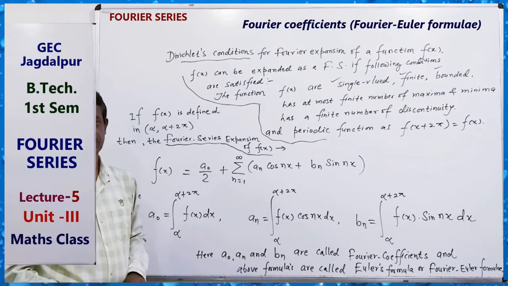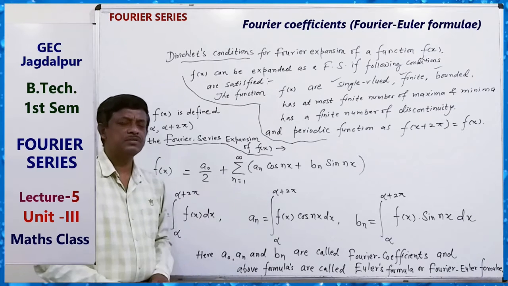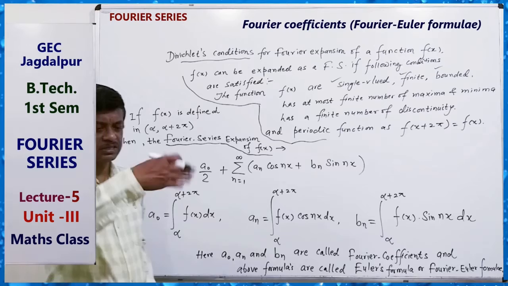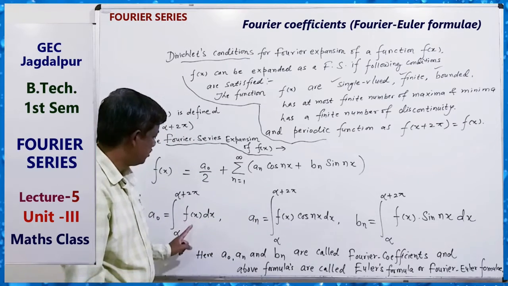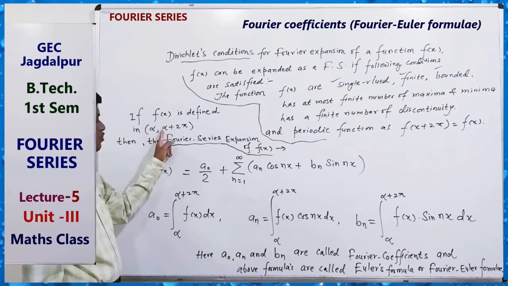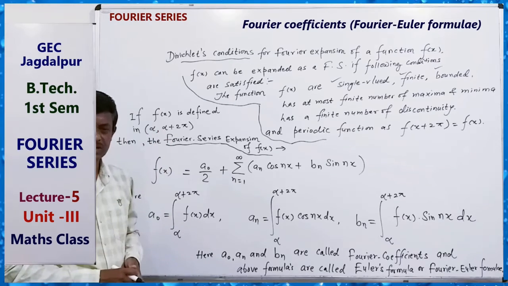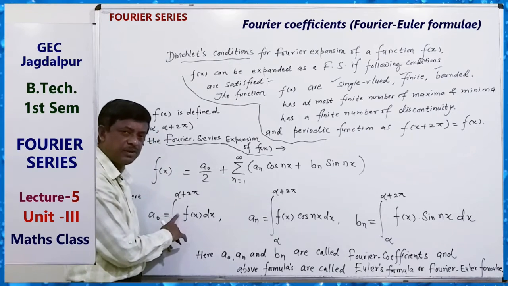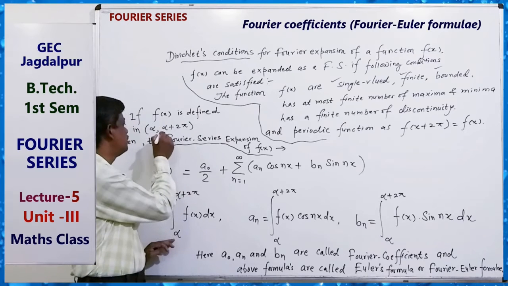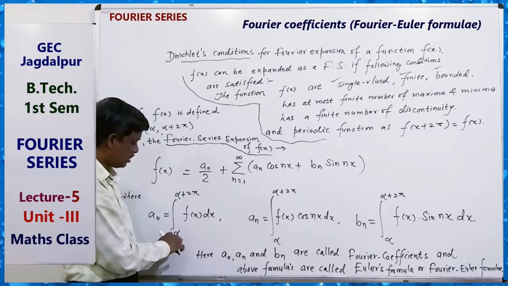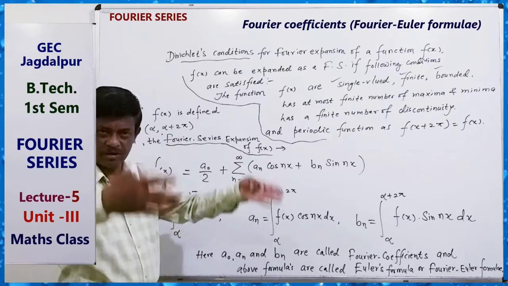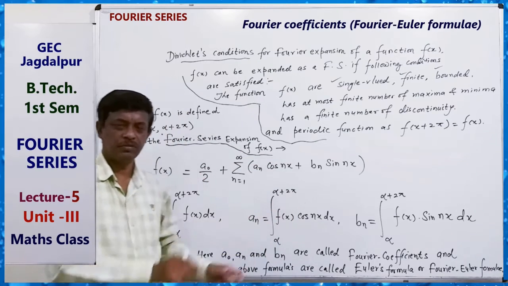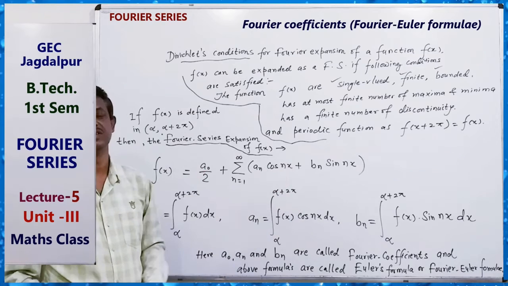That will be the Fourier expansion of f(x). Okay. Also, in the case of discontinuity, that is, the function breaks at some points, we can break the integral for finding this value. If there is a point where the function is discontinuous in between, suppose there is a point c, we can write the integral from alpha to c and c to alpha plus 2 pi, and using the separate values of the function, we can get the value of this integral.